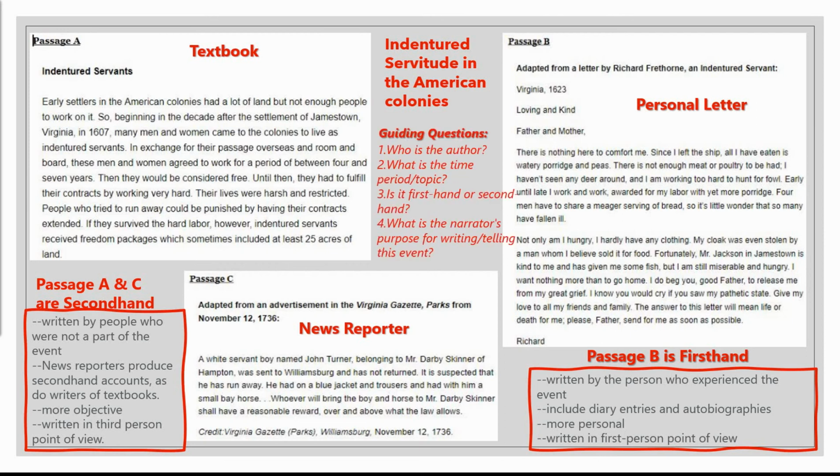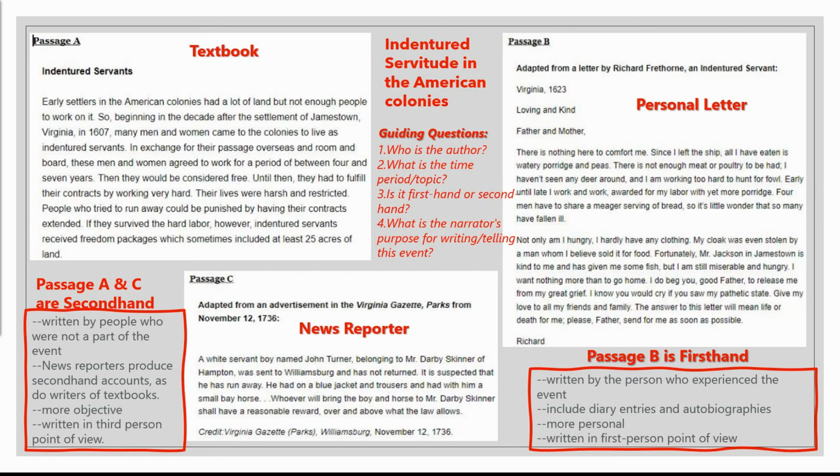Now remember our guiding questions. We ask ourselves, who is the author? We figure that out by trying to determine what account it's written in: first-hand or second-hand, which is number 3. Okay? Then we ask ourselves, what is the topic? Well, we know that the topic is indentured servitude in the American colonies. And from there, we go on to answer the question, what is the narrator's purpose for writing and telling this event? Because each one of these passages has a different point of view.